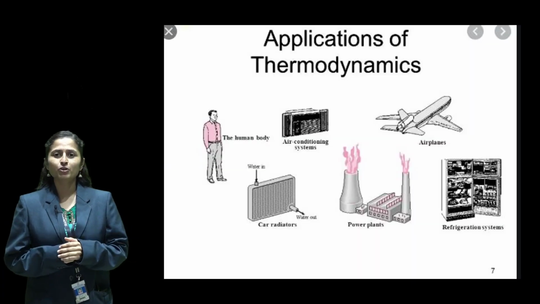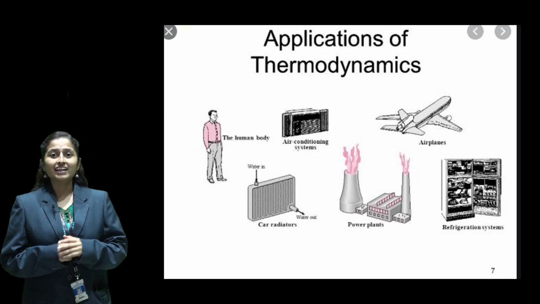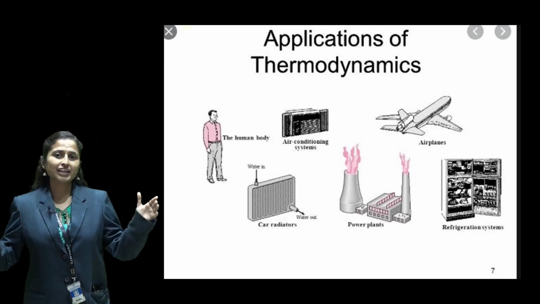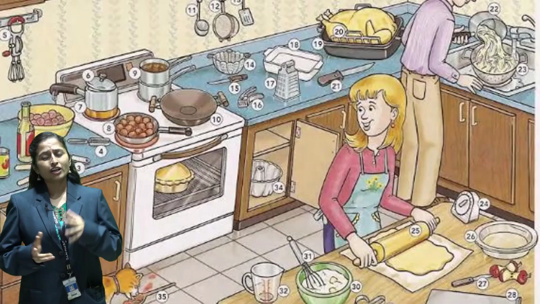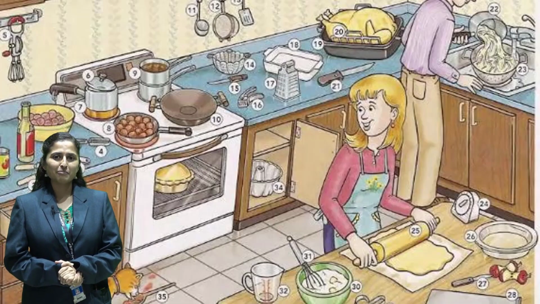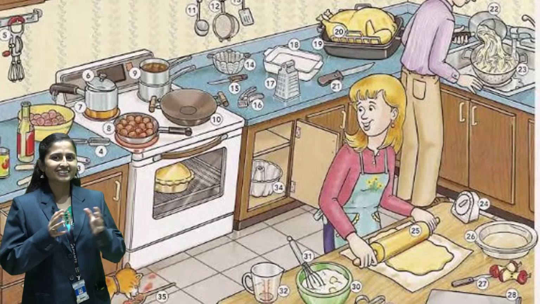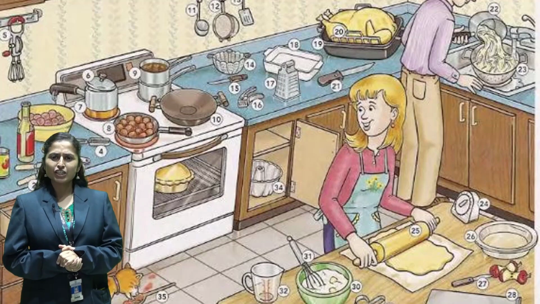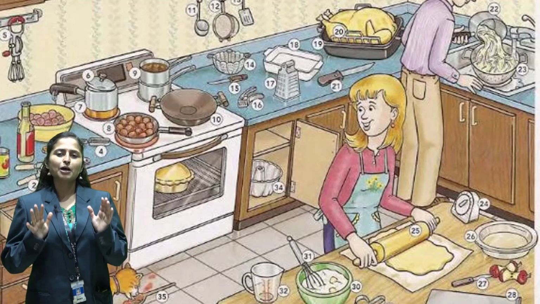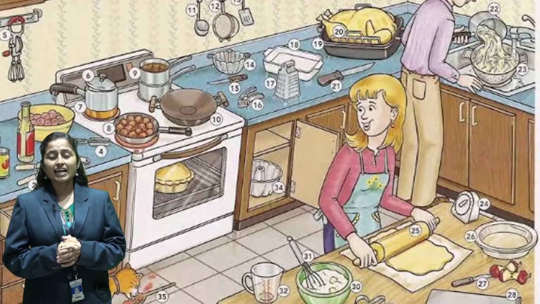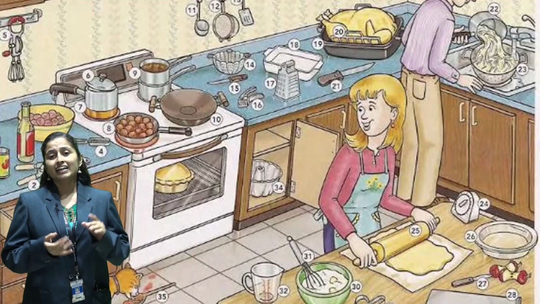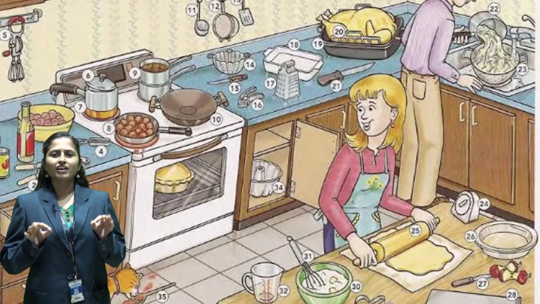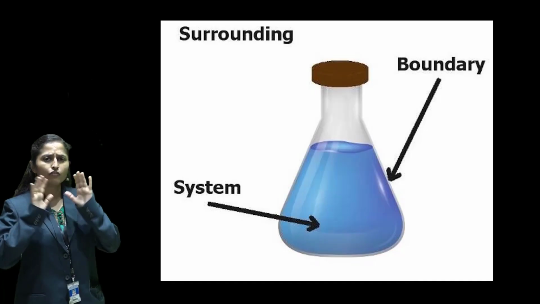In the subject of thermodynamics, we are going to understand different applications of heat transfer and its effects on the surrounding background. What is the best example of a thermodynamic lab? Our kitchen. Kitchen is the best example of a thermodynamics lab. How come? In the kitchen, all the cooking processes are based on thermodynamics. Even different apparatus like the toaster and refrigerator, all the working is based on thermodynamics.